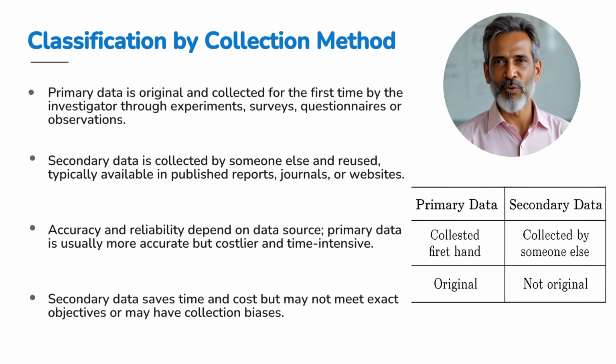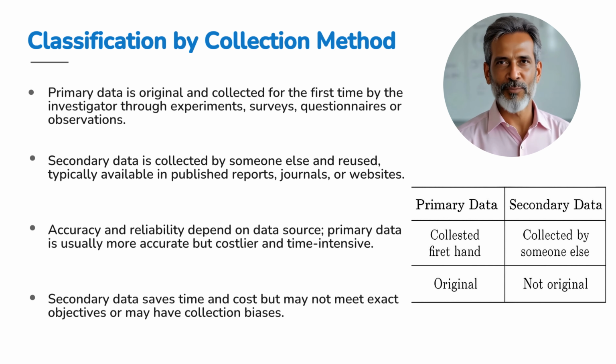Next up, how do we get data? There are two main ways: primary and secondary data. Primary data is fresh and original, collected first-hand by you or an investigator through surveys, experiments, or observations specially designed to answer your study question. Secondary data, by contrast, is data someone else already collected and published, like statistics from websites, books, or reports. While primary data is often more accurate and tailored to your needs, it takes more time and cost.